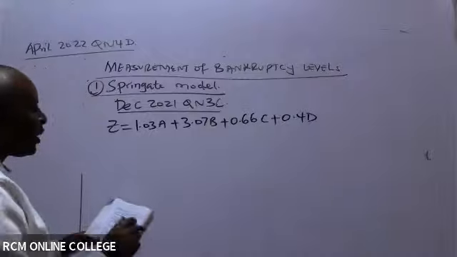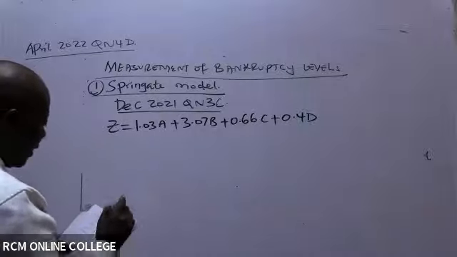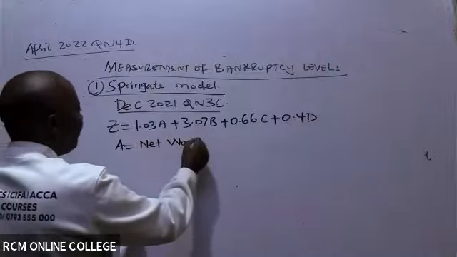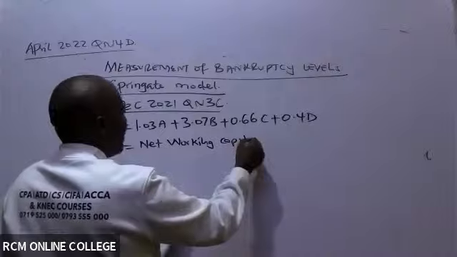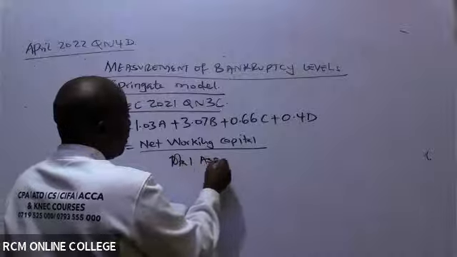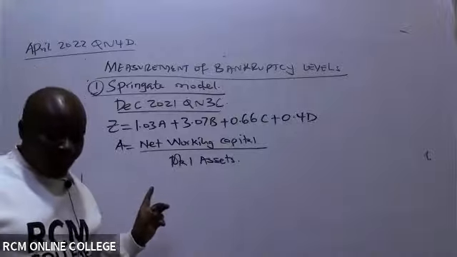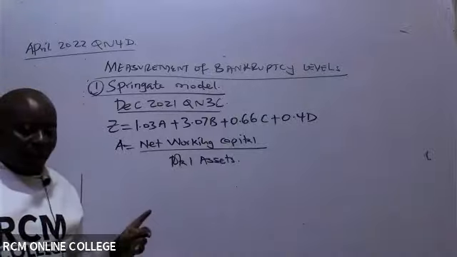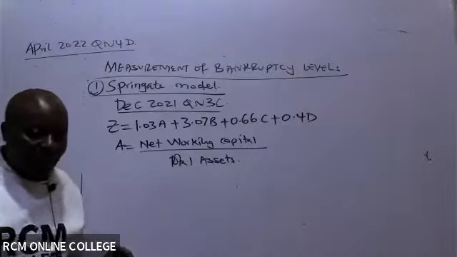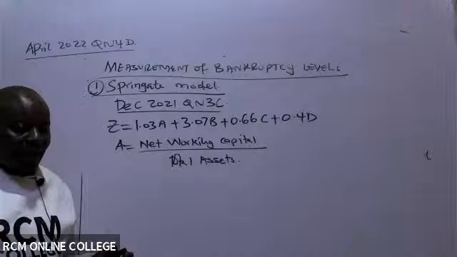So then they have told us how to get these ratios. They have told us A is net working capital all over total assets. So I would want to give you 2 minutes. I want to see whether the students will be able to give me the value of A. The ratio of A, net working capital all over total assets. Let me see whether there is somebody who will be able to give us a Carbon Limited, Beatrice Mwangi, yes. Net working capital all over total assets. Let's see.